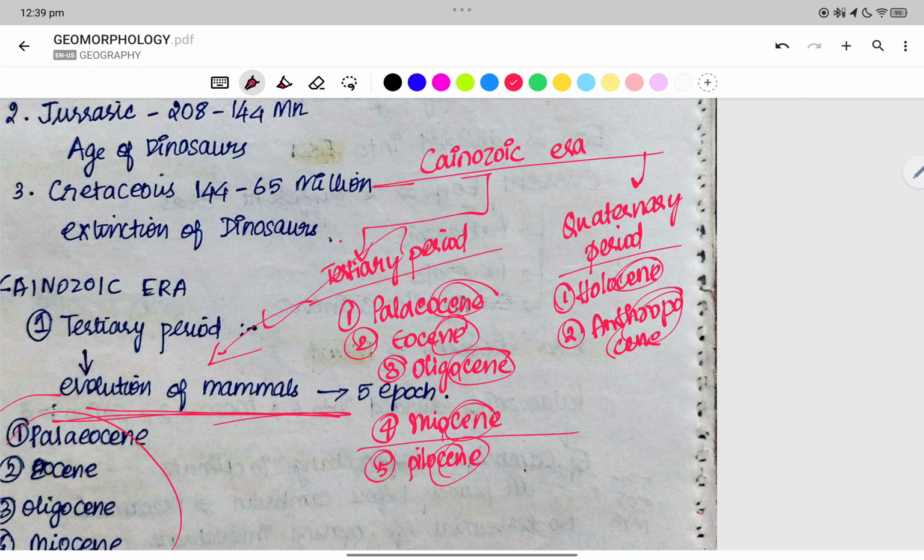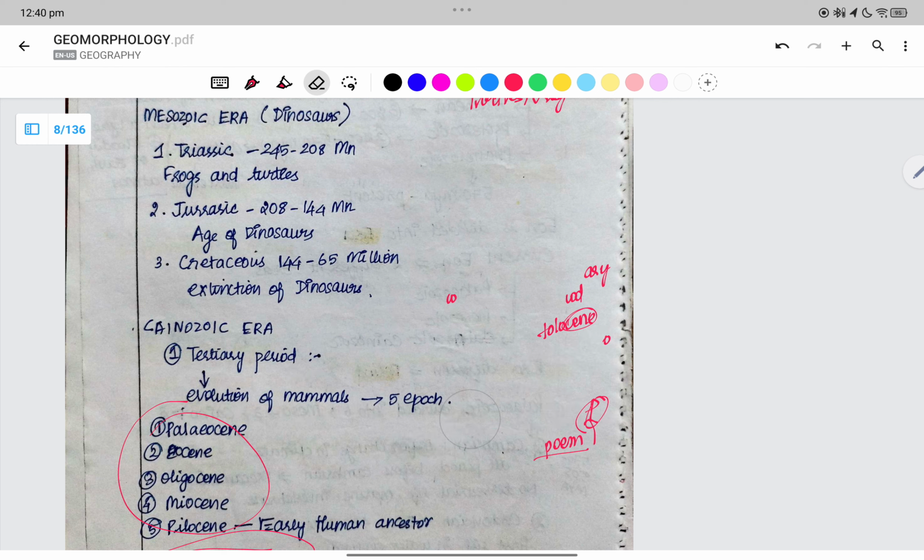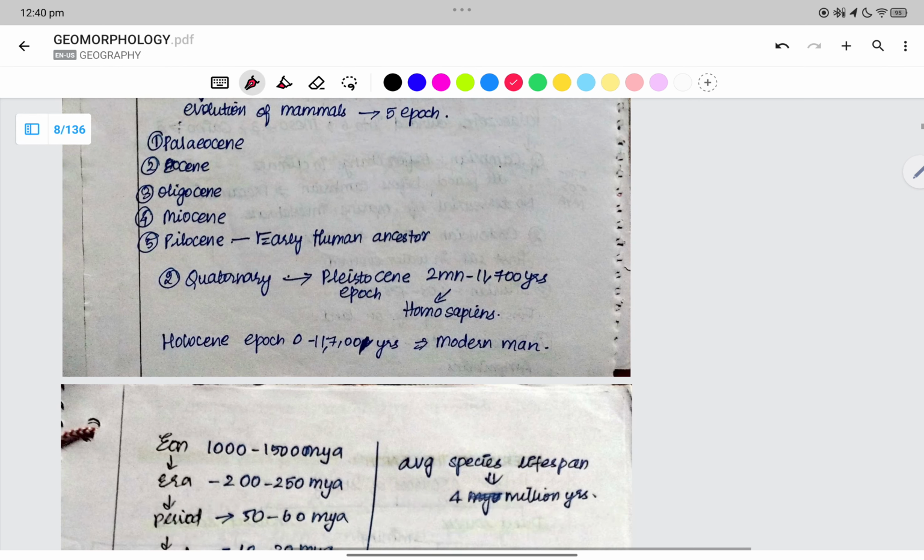In tertiary, we have Paleocene, Eocene, Oligocene, Miocene, Pliocene. It is just a reverse of POEM, but you reverse these two, and it becomes POMP: Paleocene, Eocene, Oligocene, Miocene, Pliocene, Holocene, and Anthropocene. Cainozoic is the age of the mammals. So this is what we have, the geological time scale. We need to know about the geological time scale.